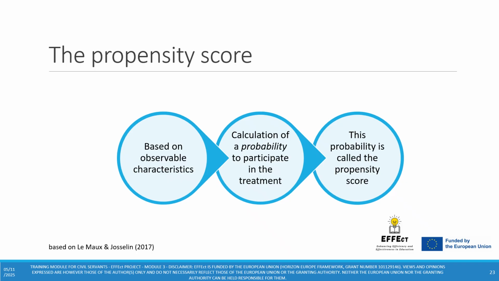First of all, what is a propensity score and how is it computed? A propensity score is based on observable characteristics. Based on these characteristics, a probability is computed to participate in the treatment. So based on what we can observe, we actually compute a probability of an observation to be treated or not. And this probability is then called the propensity score.